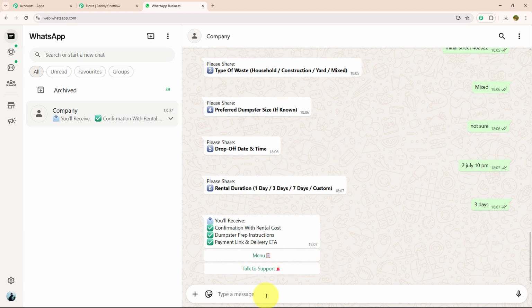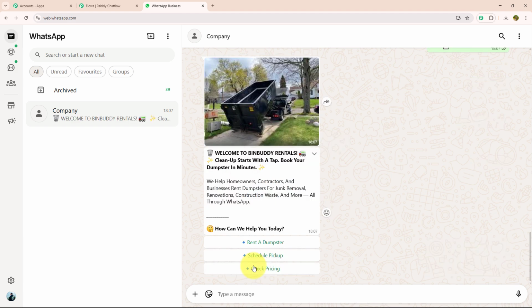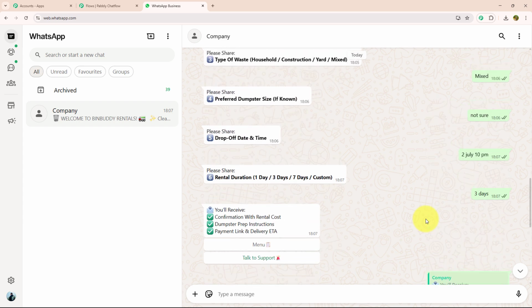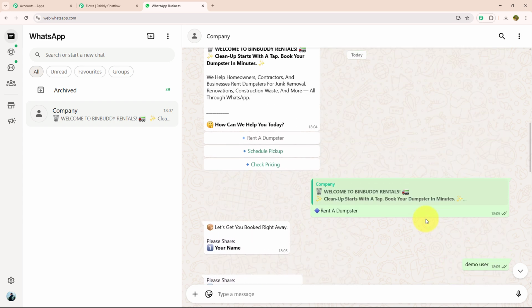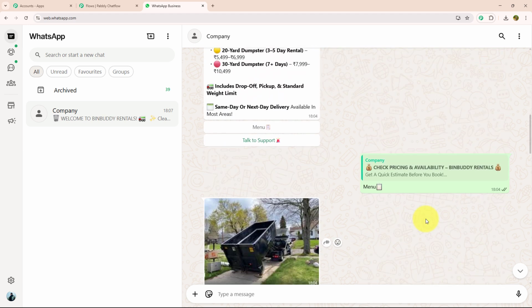As soon as they got every single detail, they provided me a message in which they mention that you will receive confirmation with rental cost, instructions and payment link. With that also, they have provided me 2 action buttons, menu and talk to support. Here I got the initial message again. So yes, as you can see, this chatbot is replying to me within seconds and made my customer experience so much fun and better, that too without any manual effort. That's the power of Pabbly Chatflow. If you want to know how to create this chatbot for your own business, then let me guide you further.